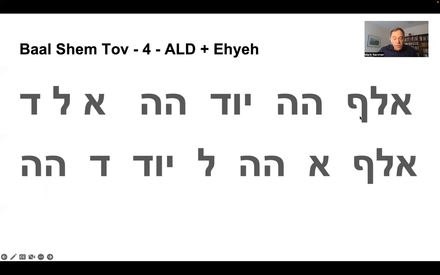So if you look at this, this is Aleph, Yud, Lamed, Eled. That's what we want. And this is Hey and Hey. And therefore, we're intertwining Aleph, Hey, Yud, Hey, with Eled. And then Aleph is Aleph, Hey is Lamed, Yud is Dalet, and Hey.